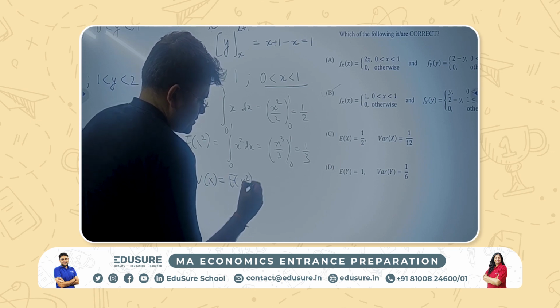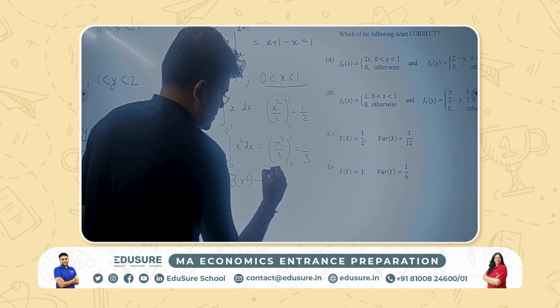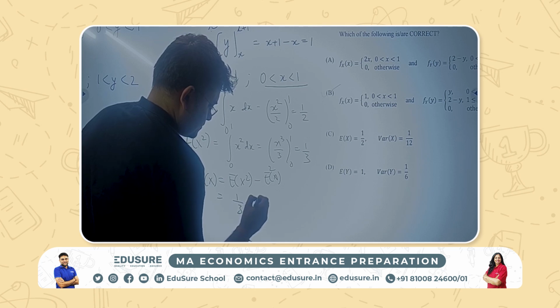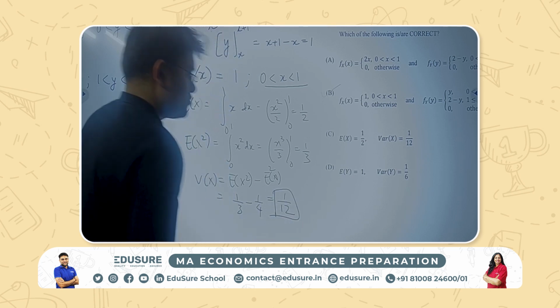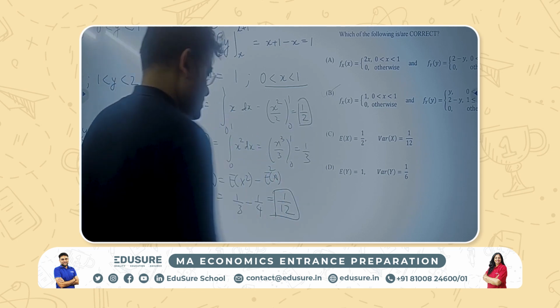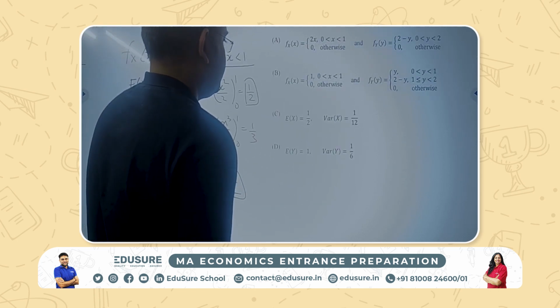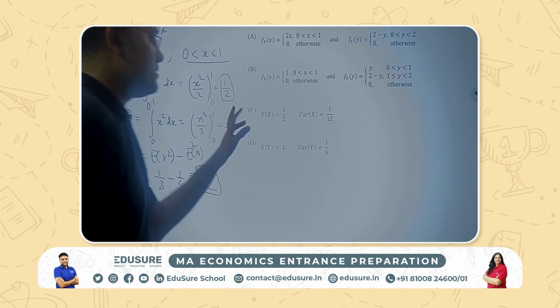Variance x is expectation x square minus expectation x whole square. So the expectation is half and the variance is 1 by 12. Yeah. C is also one of the answers.